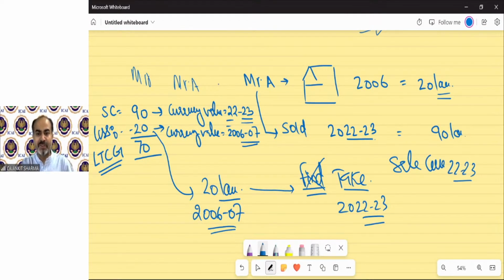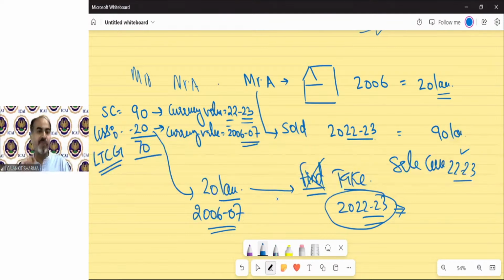For similarity of the provision, whatever I could purchase out of that 20 lakh in 2006-07, now I need to spend more money to purchase that same thing in 2022-23, because of inflation.